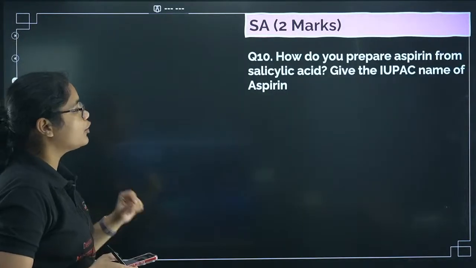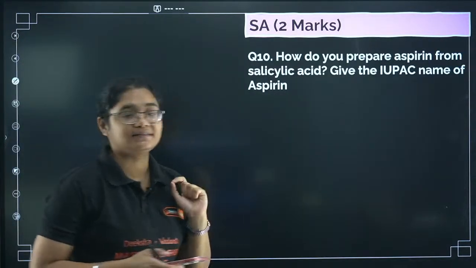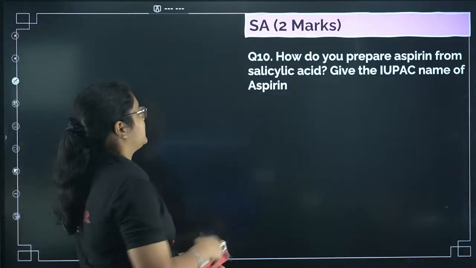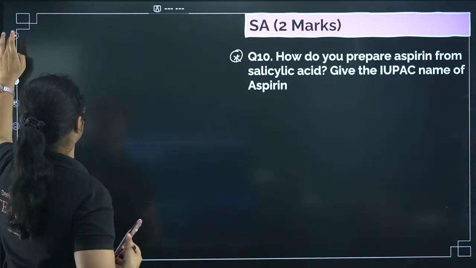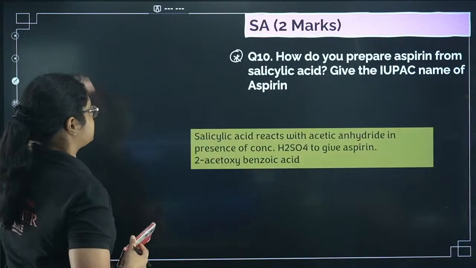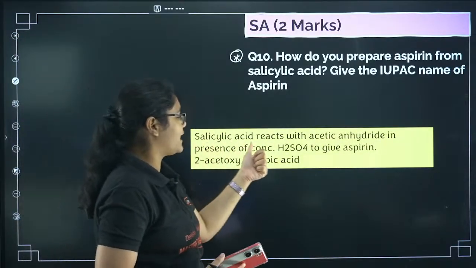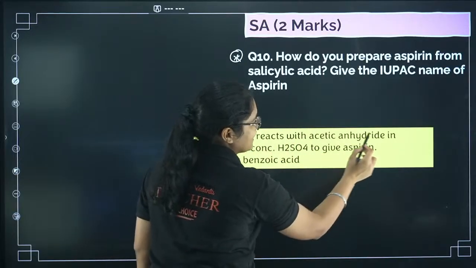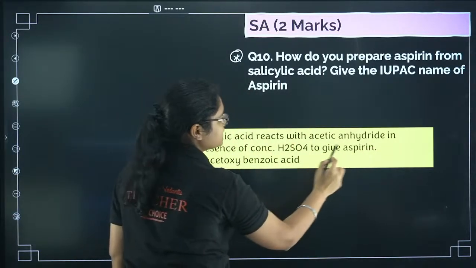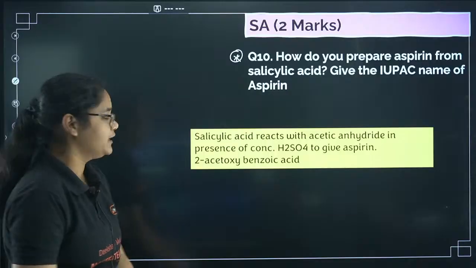Next we have, how do you prepare aspirin from salicylic acid? Give the IUPAC name of aspirin. Very, very important question. So this is an esterification reaction. Salicylic acid reacts with acetic anhydride in presence of concentrated H2SO4 to give you aspirin.